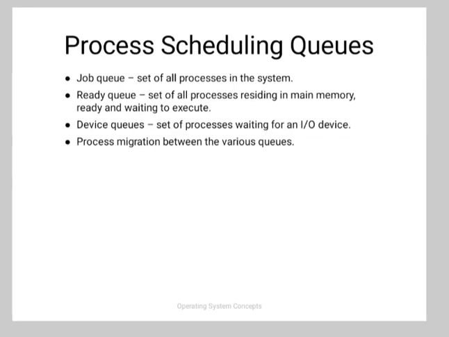Next is the process scheduling. The process scheduling consists of some sub-functions. First is scheduling, second dispatching, and third is context save. Scheduling means selecting the process to be executed next on the CPU. The process scheduling queues consist of the job queue, that is the set of all the processes in the system. Next is the ready queue, that is the set of all the processes residing in main memory, ready and waiting to execute. Next is the device queue, the set of processes waiting for an input output device. Next is process migration between the various queues.